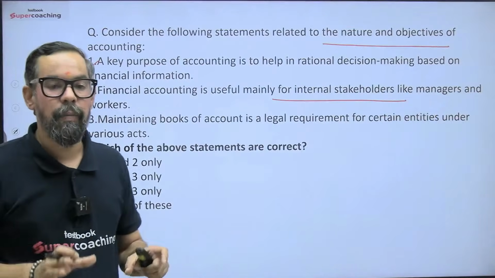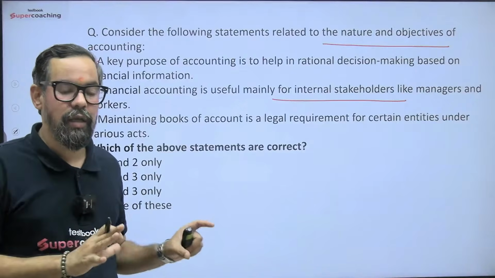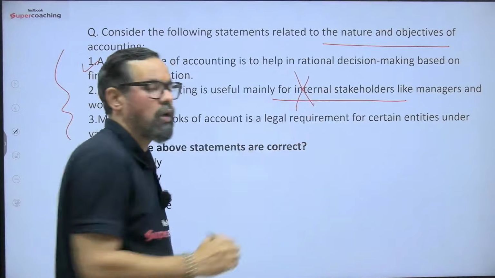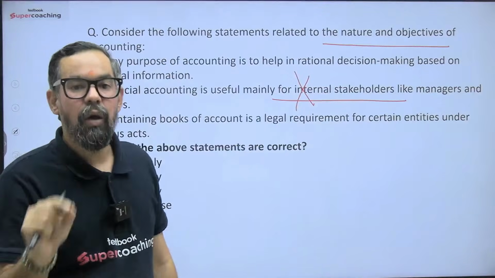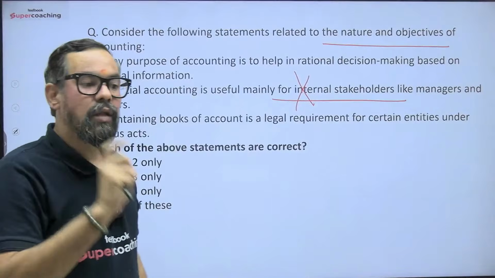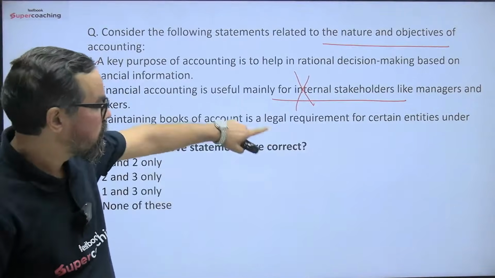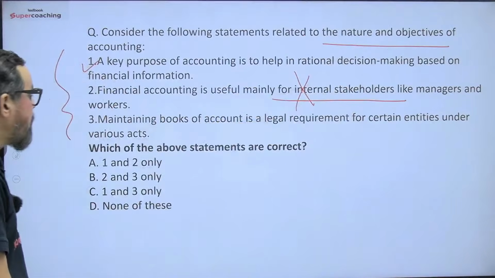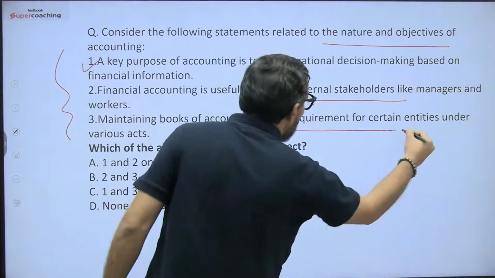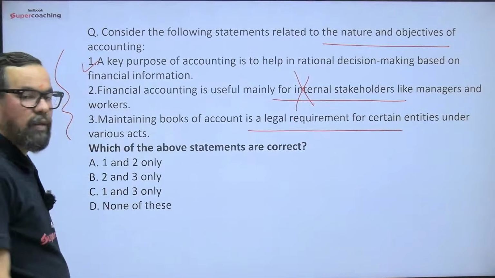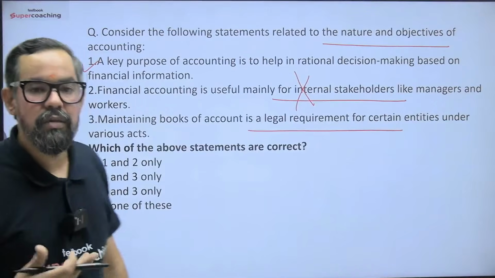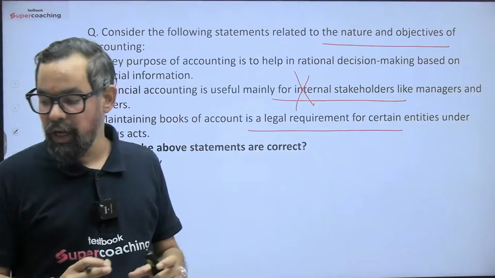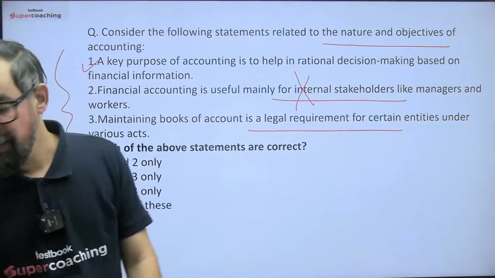So when it comes to financial accounting, it is majorly used by the external stakeholders. ठीक है? When it comes to cost accounting and managerial accounting, which is also known as management accounting, the users are internal. But here, majorly the stakeholders or users are external. Maintaining books of account is a legal requirement for certain entities under various acts like the Companies Act 2013, or for a banking or financial company it is the BR Act 1949. So they have given the formats and everything in that particular one.